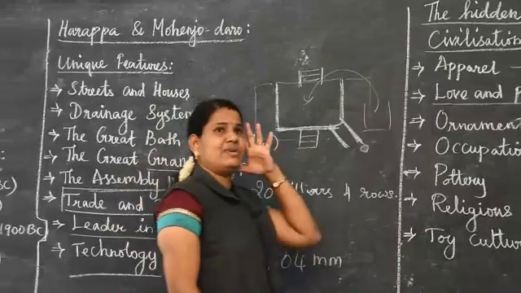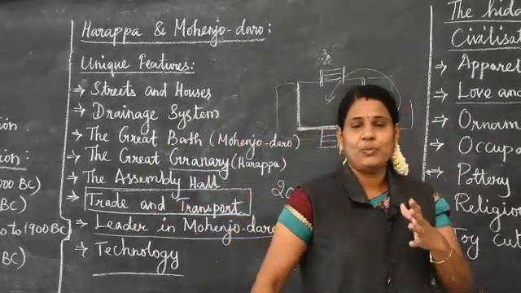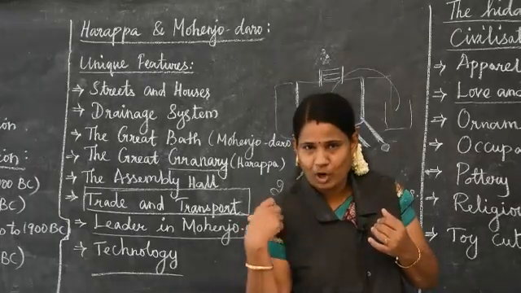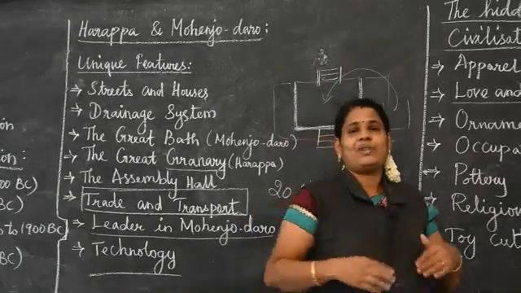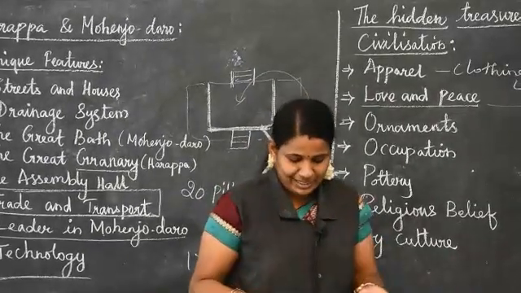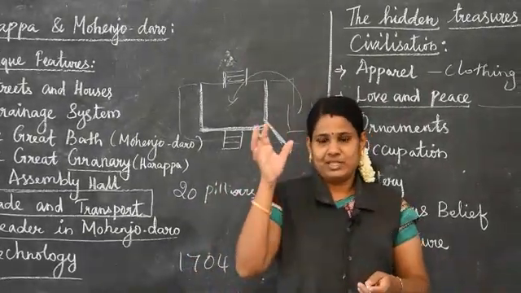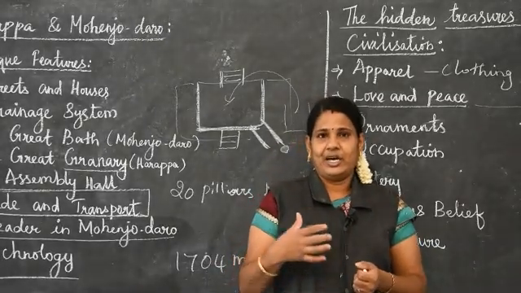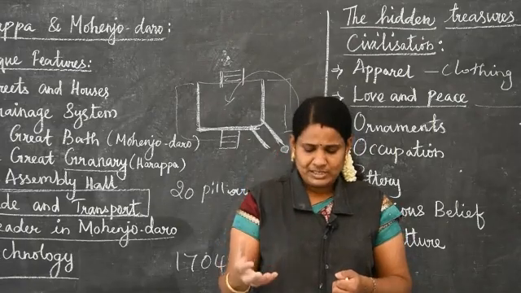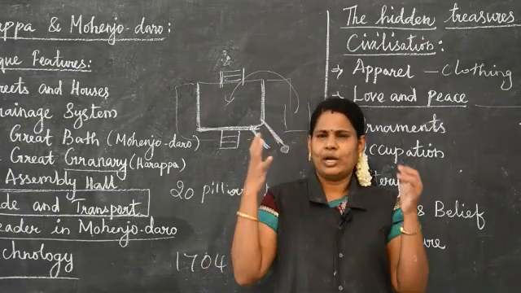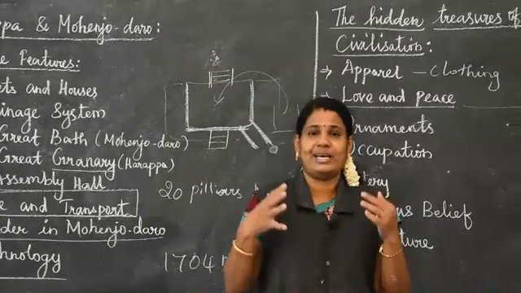What have we seen in these statues? We have seen they use a headband and small ornaments. The people showed that they were using ornaments and precious jewelry. All these things they showed in their statues.